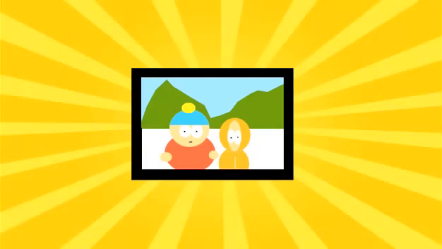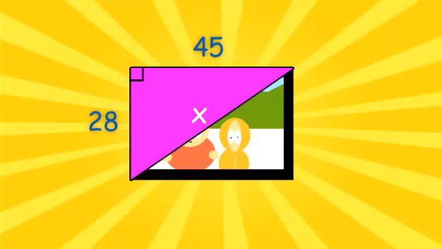So once more, we will draw a picture to illustrate the word problem. The width of the TV is 45 inches, and the height is 28 inches. We are looking for the inches of the diagonal. Notice this picture creates a right triangle. We can solve this problem by using the Pythagorean equation. I'll start by looking for the hypotenuse. I'll look across the 90-degree angle, and there it is. X is the hypotenuse. These two sides must be my legs.